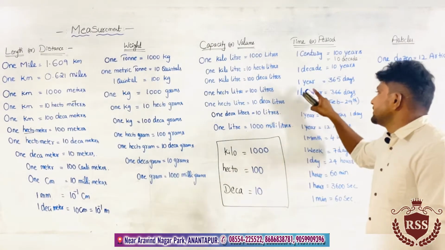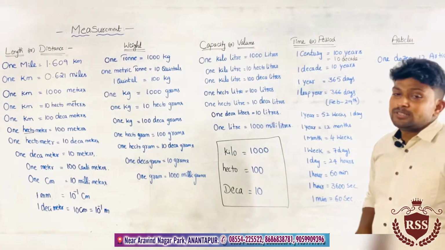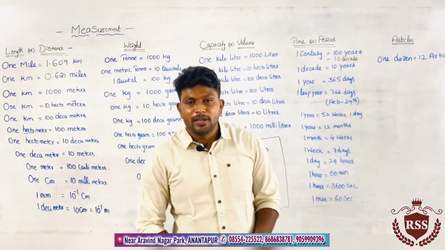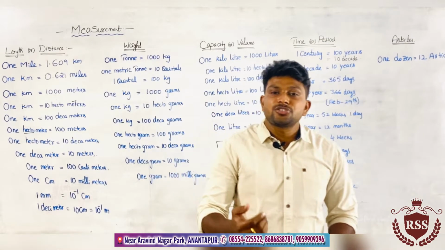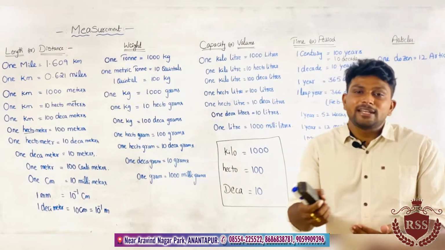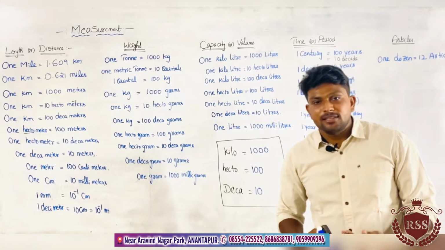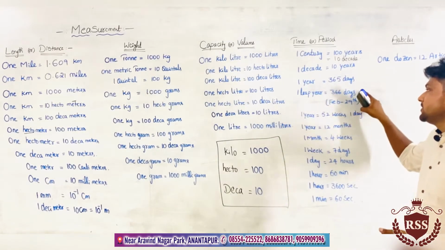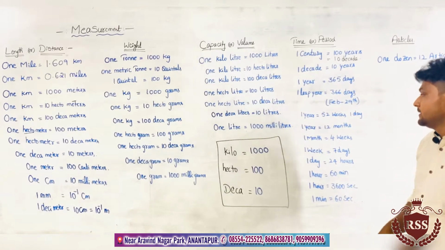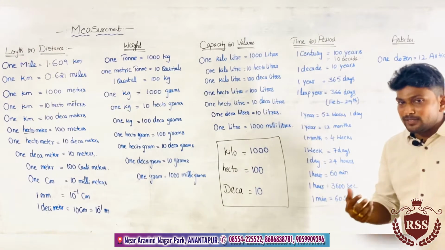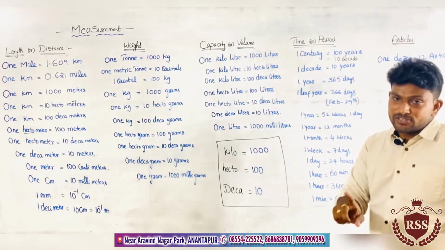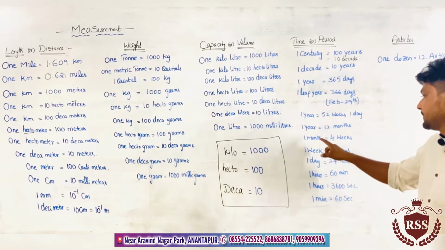Next, 1 year equals 365 days. This is the normal year. When we consider the leap year, we get an extra day on February 29th. By including that extra day, it will be 366 days in the leap year. So 1 leap year equals 366 days. In a normal year, 1 year equals 52 weeks and 1 extra day.